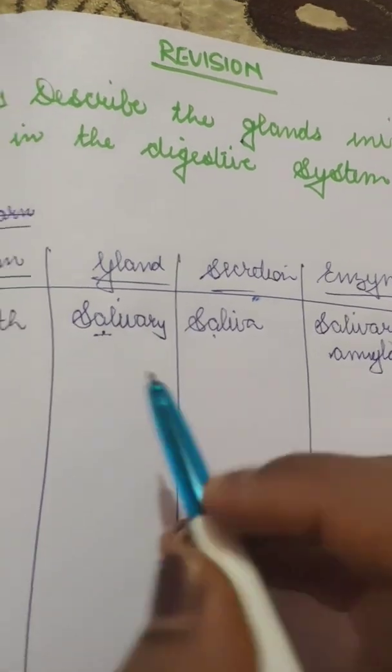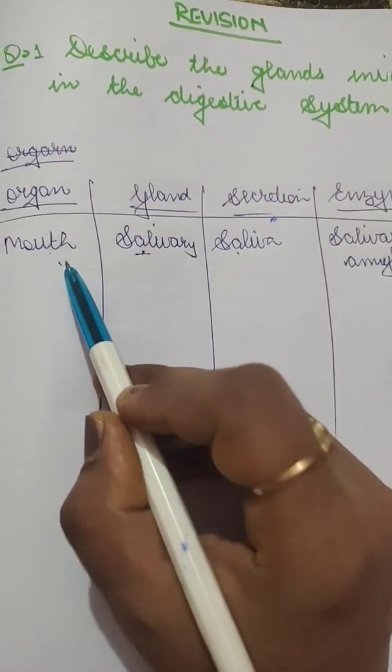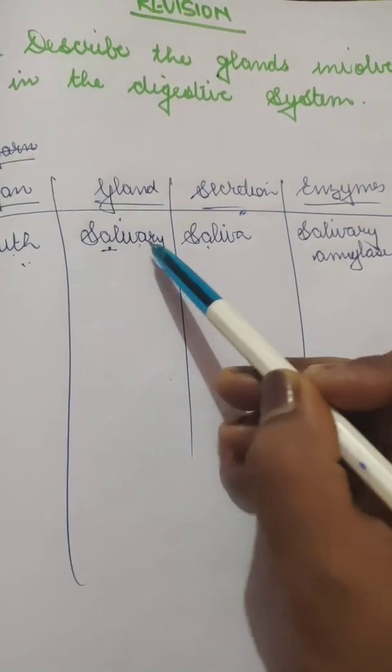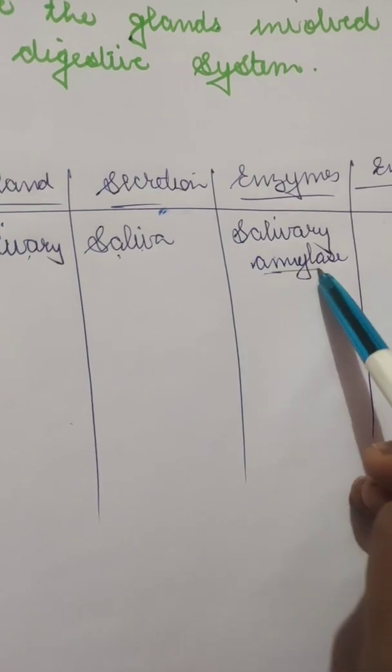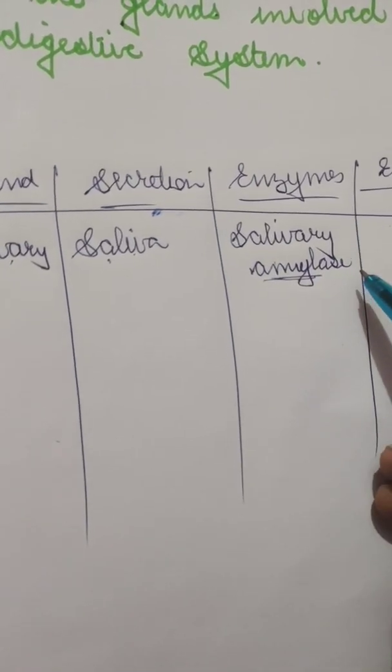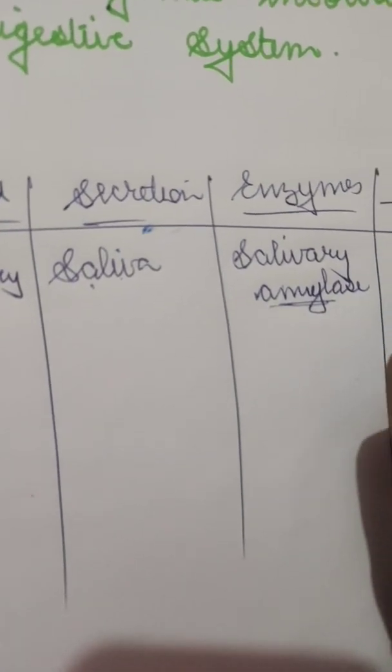That means in the mouth, when we eat food, digestion starts right there. With the help of salivary glands, saliva is secreted, which contains the enzyme salivary amylase. It is very important to know that it converts our food starch into maltose.